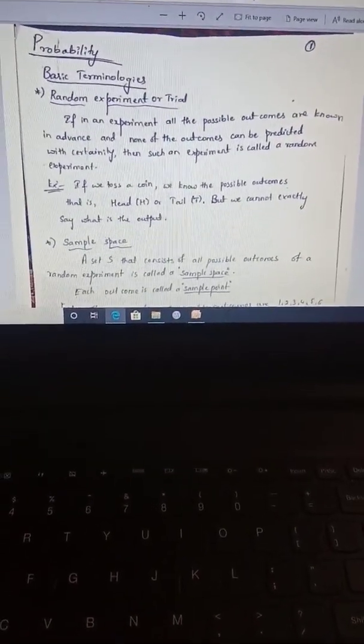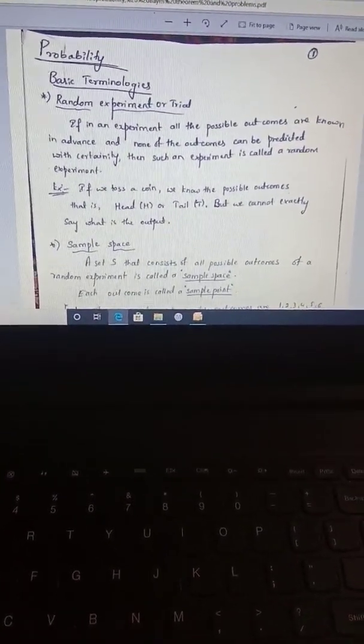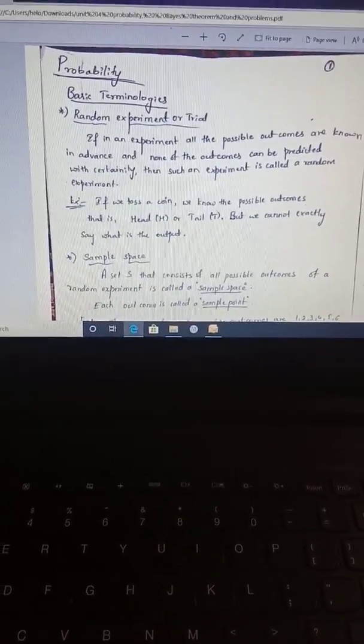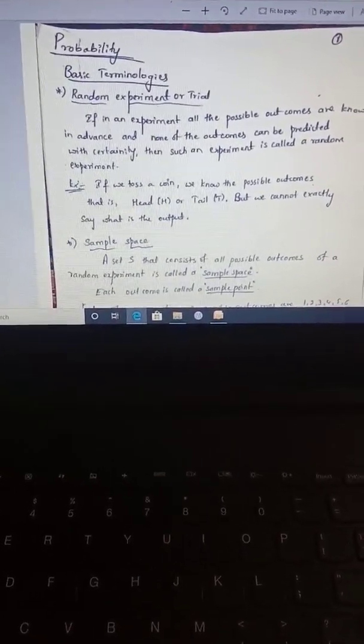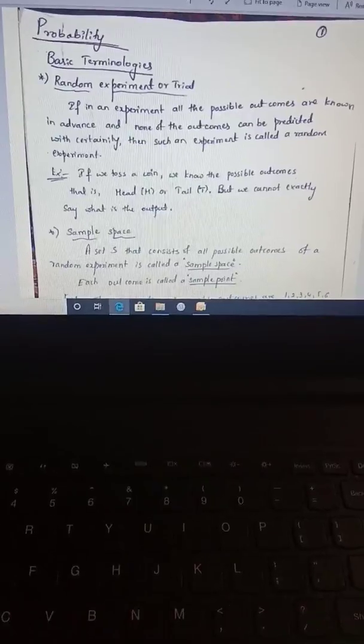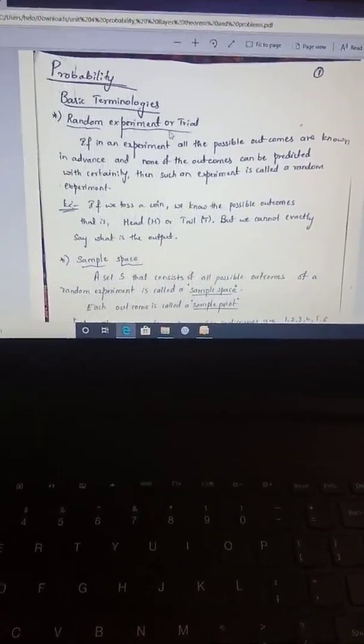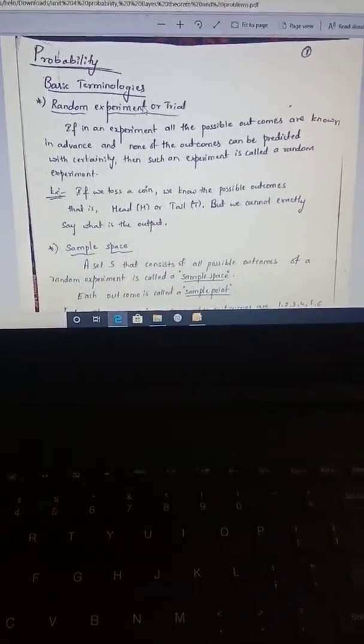Hi everyone. Today our topic is probability. So now let us see the basic terminologies in probability. The first point is random experiment or trial. Let us know what this is with an example.